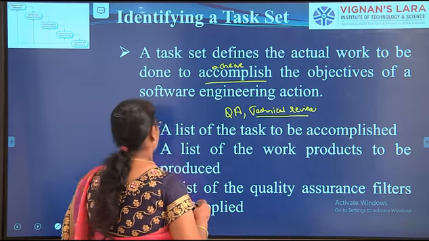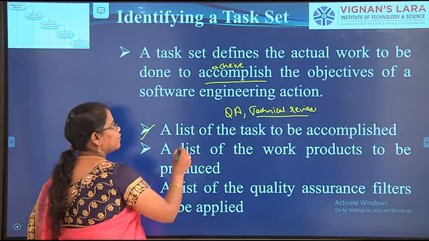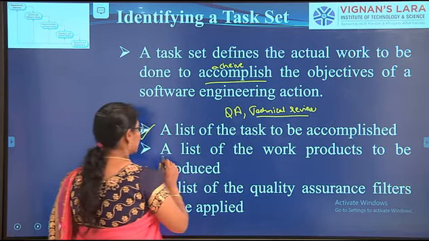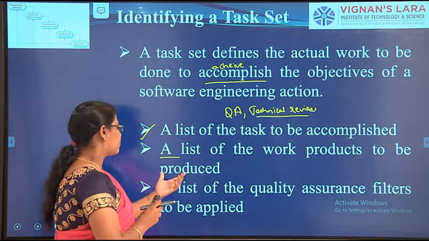Okay. So the first one is a list of the tasks to be accomplished, and a list of the work products to be produced.